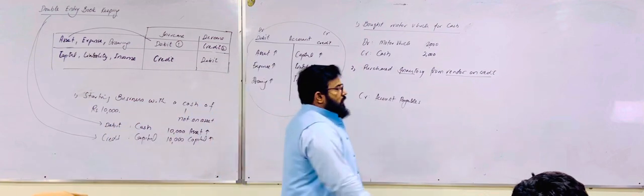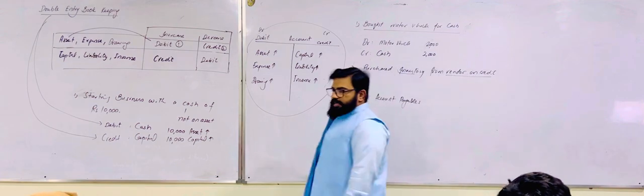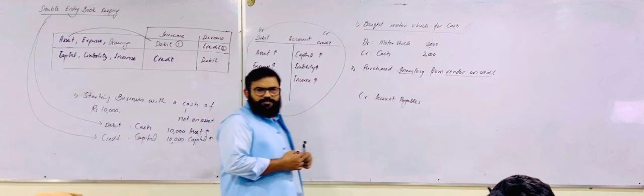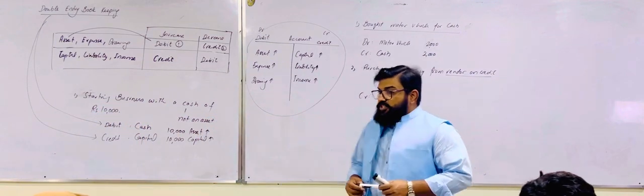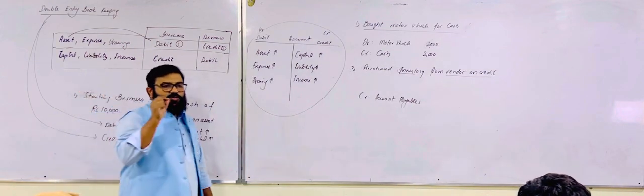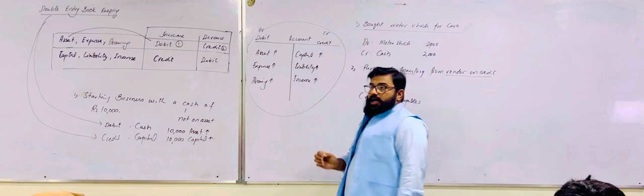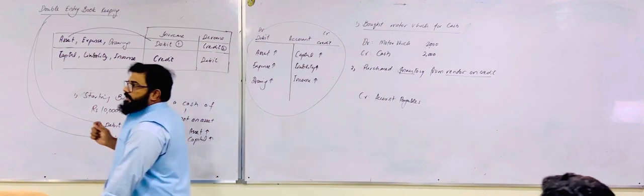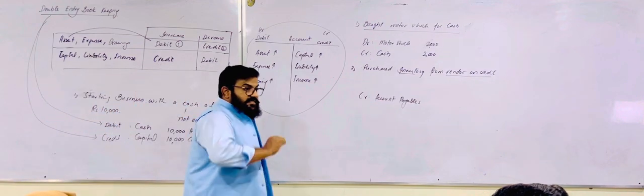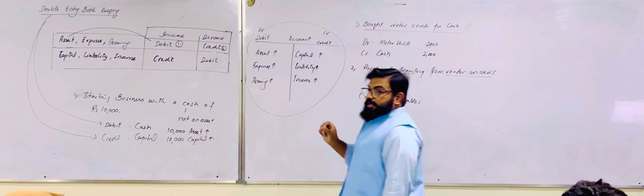So if you are purchasing something on credit, then the liability will be increased. The nature of liability is credit, so an increase in liability will be credited. The debit will be an asset. Which asset are you purchasing? Inventory. Whatever you are purchasing, you need to debit that account with the name of that asset. On the other hand, I have told you in previous classes that whenever you purchase inventory, you will record it with the word purchases. Purchases and sales, these two words are for inventory movement.